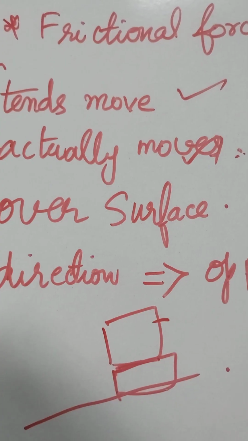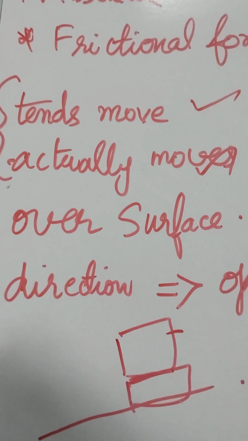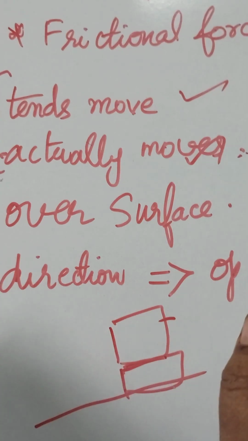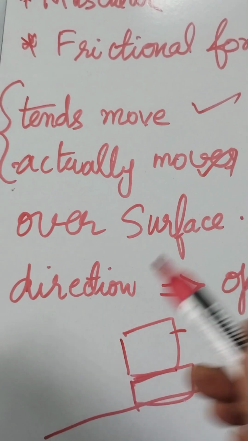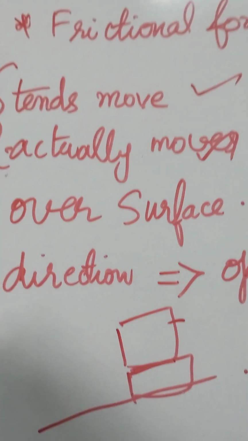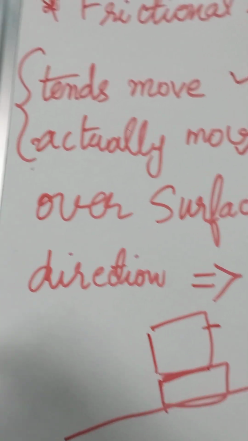This opposing force opposes the motion. See, the frictional force is a force that opposes the motion of the object. Contact must be there, because this is a contact force. So when the object is in contact with another object or surface. Clear?